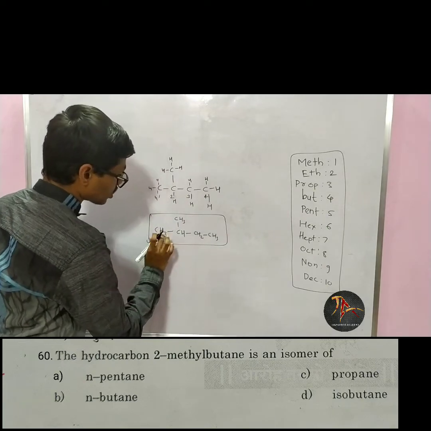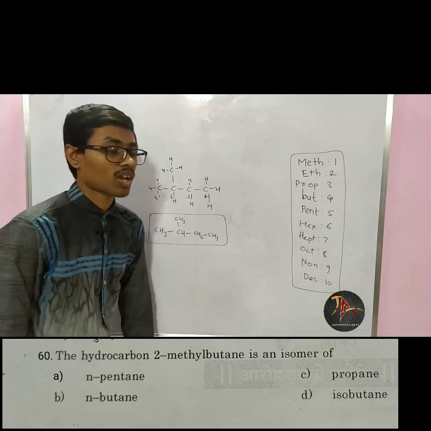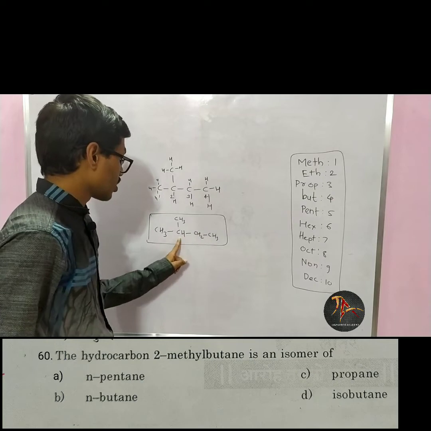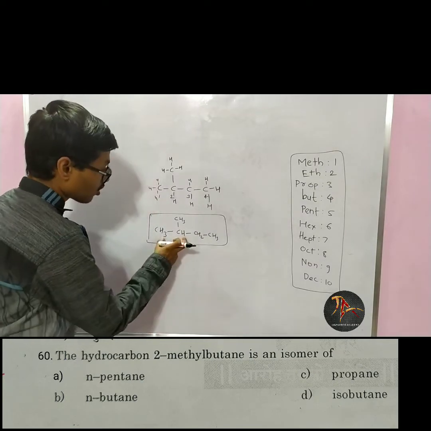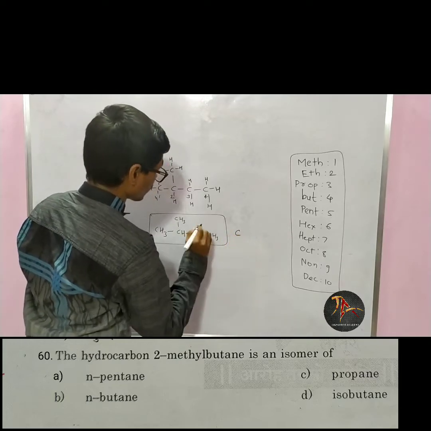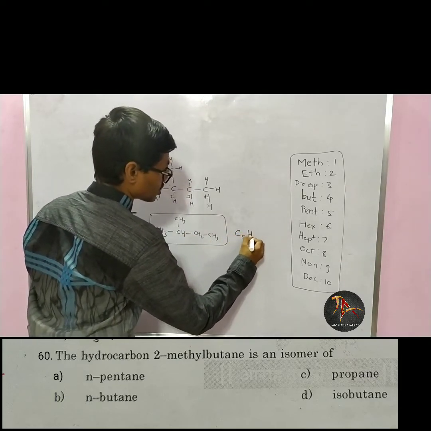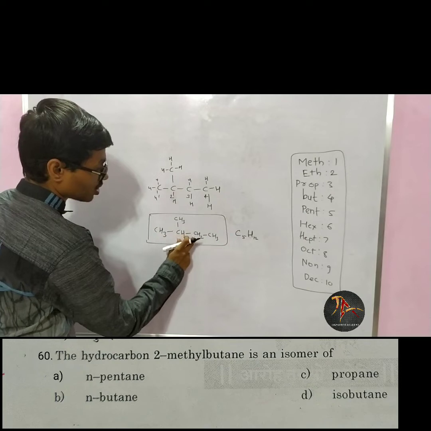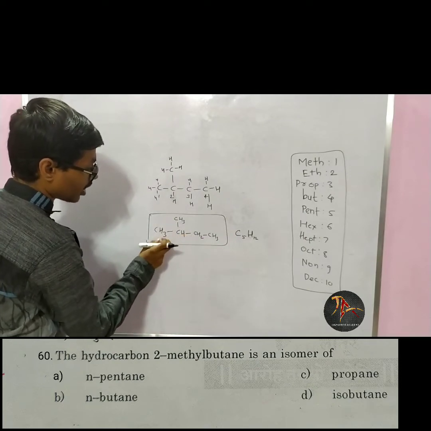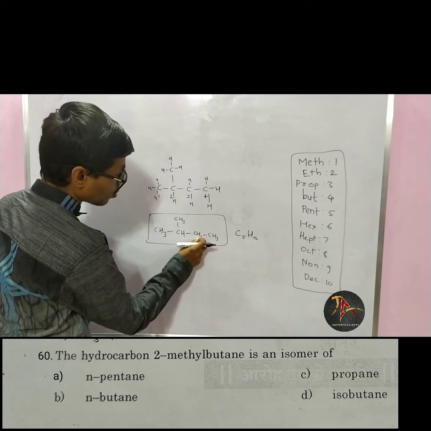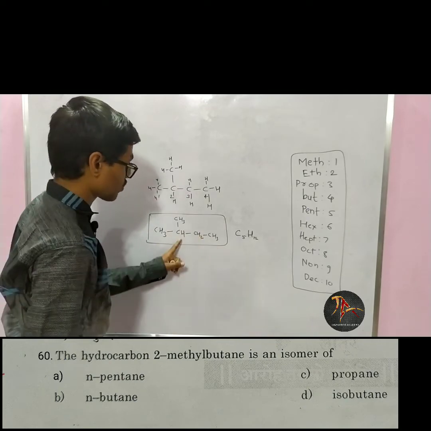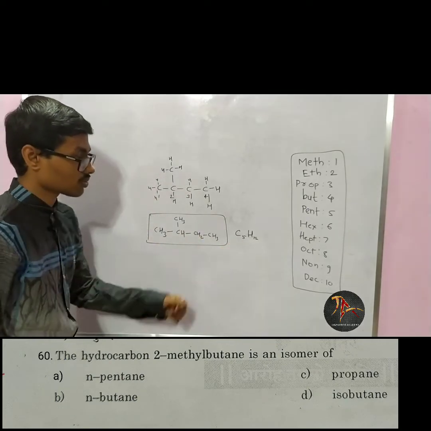Now what is the formula for this compound? What are isomers? Isomers are nothing but chemicals having the same formula but different structures. Now the formula for this is C5H12. If I count 1, 2, 3, 4, 5 carbons and hydrogens, 3 plus 3 is 6, 6 plus 3 is 9, 9 plus 2 is 11, 11 plus 1 is 12. Now C5H12 is this compound.